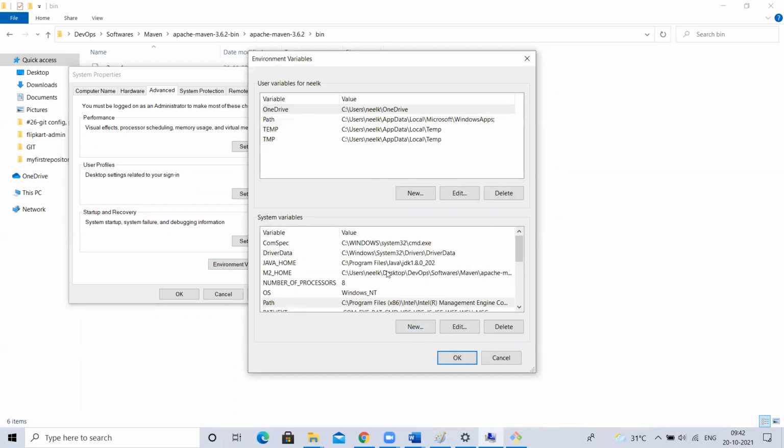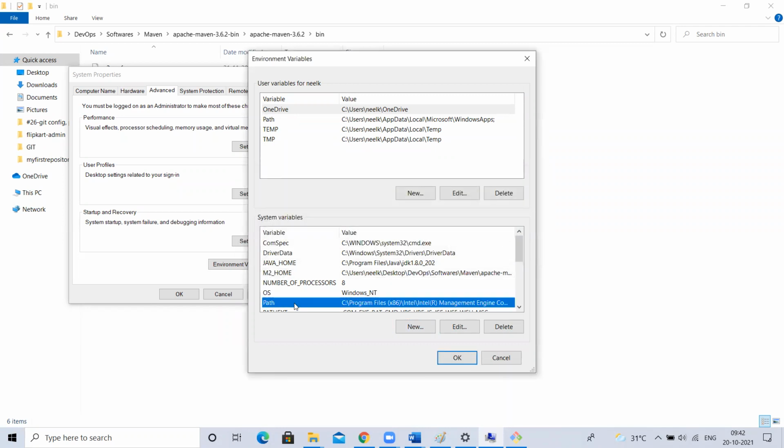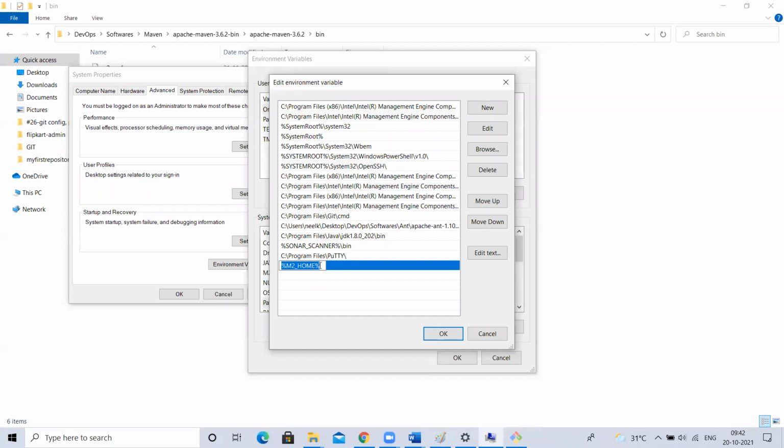See why we are setting like this. You may think, sir, why set like this? I can take this value directly. I'll go to the path variable. Instead of this, I'll give it like this. Okay, this is also correct. You no need to create M2 underscore home. You can directly give the value like this. Yeah, this is also correct.